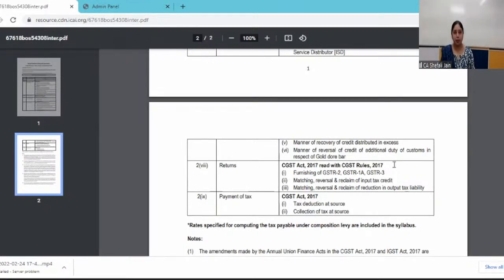Then matching principle. Matching principle also had never become effective. Now with this budget, it has already gone. But that is why these have been excluded. In payment of tax, TDS and TCS provisions have also been excluded.